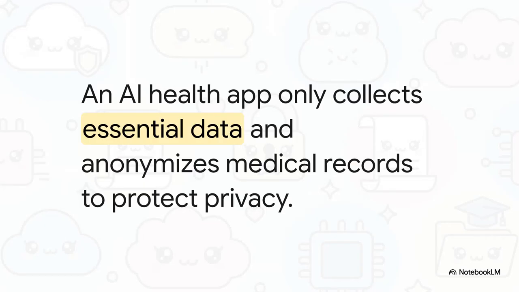So let's ground this in reality with an example. Imagine an AI healthcare app that's designed to predict patient outcomes. Under privacy by design, this app is hardwired to only collect the essential health metrics required for that prediction. So no unnecessary location tracking, no scraping their phone contacts, none of that. Plus, all the medical records fed into the training data are fully anonymized. The actual identity of the patient is completely separated from the medical condition. This is what makes those abstract principles we just talked about feel grounded and extremely urgent.